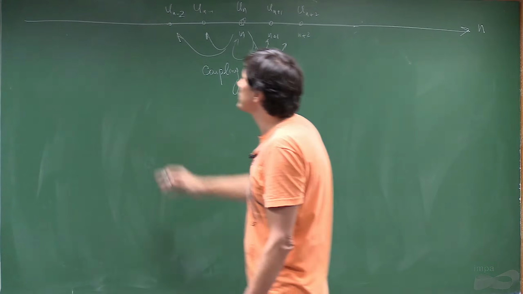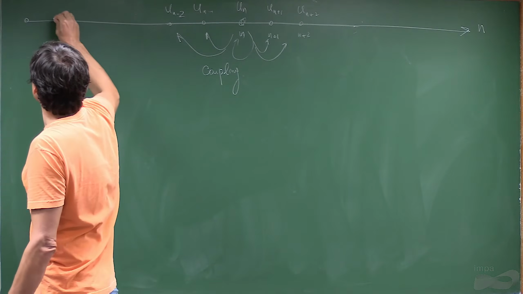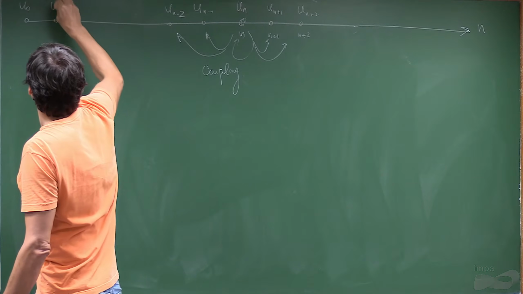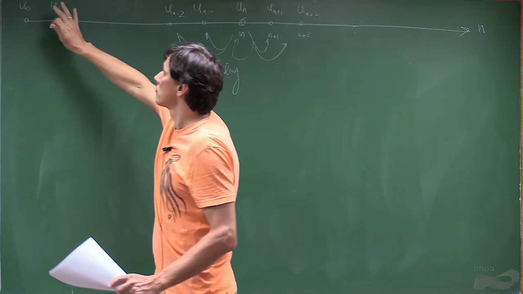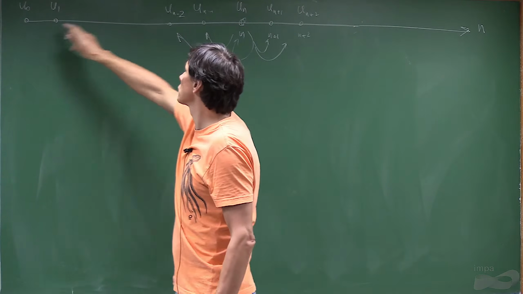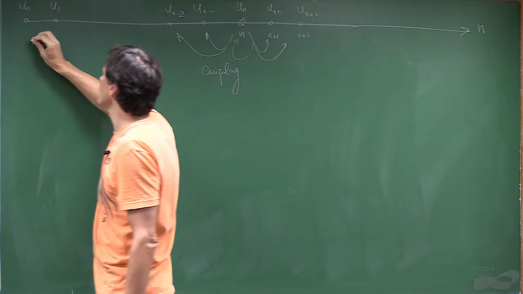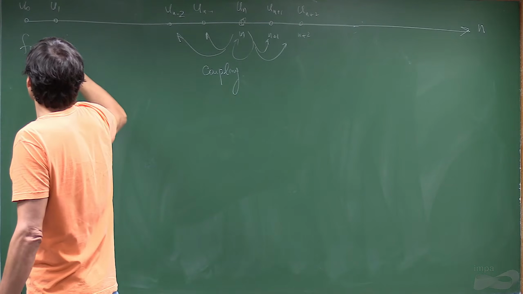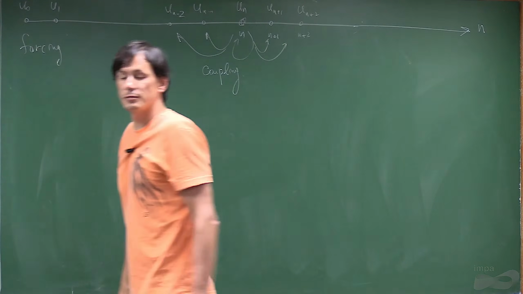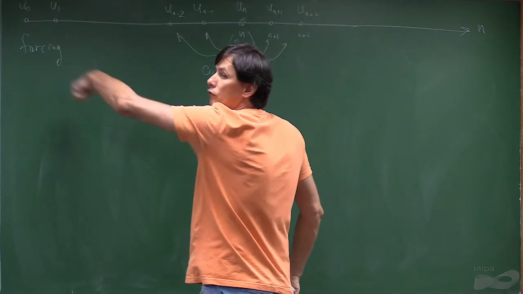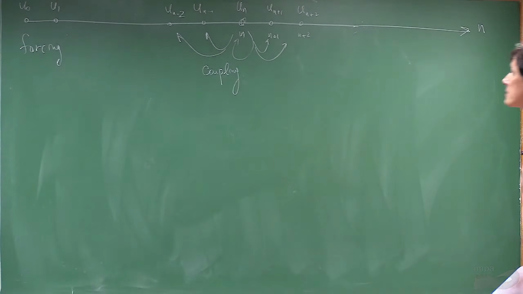Also, in principle, what we remember is that we have, at a certain scale, the scales do not start from infinity. There is a certain cutoff, so there is a kind of forcing part of the scales where we force the system so it keeps alive.